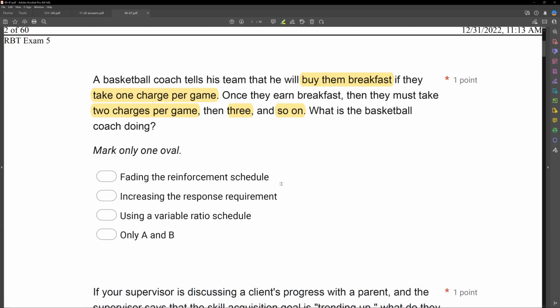C, using a variable ratio schedule. Be careful. This is not a variable ratio schedule, right? Each time he sets the schedule, it's fixed. You must take 1 charge. You must take 2. You must take 3. There is no average when he implements the schedule. It is not a variable ratio. It's a fixed ratio. So the basketball coach is fading reinforcement. He is increasing the response requirement, but he's not using a variable ratio schedule.